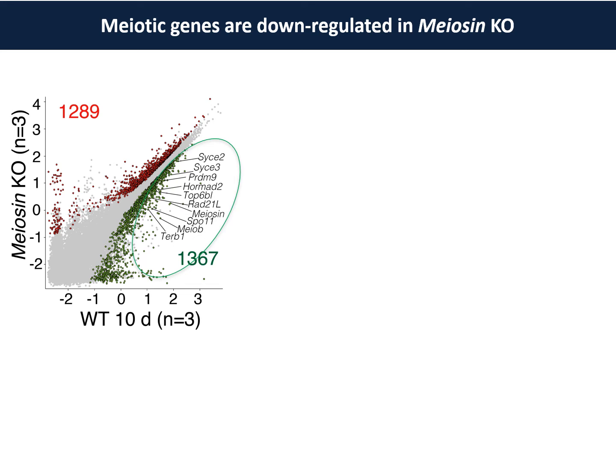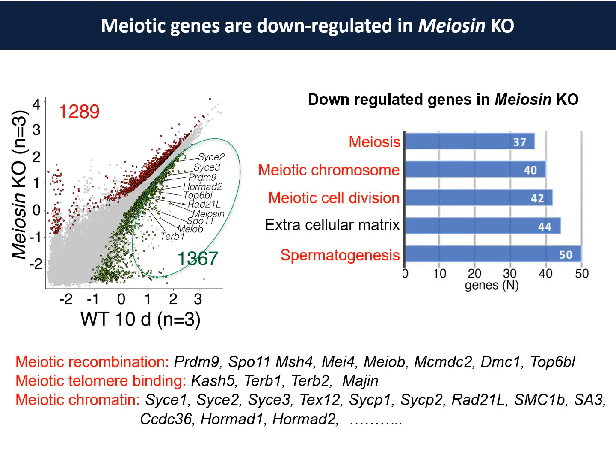Next, we analyzed the transcriptome in meiosin knockout testis. This scatter plot shows the gene expression profile of meiosin knockout versus wild type. These green plots are the downregulated genes in meiosin knockouts. By gene ontology analysis, we can see a significant number of meiotic genes are downregulated in meiosin knockout. This accounts for the failure of meiotic entry in meiosin knockouts, as shown in previous slides.